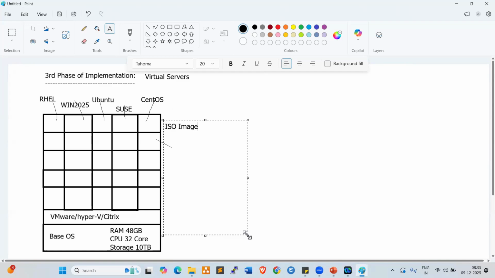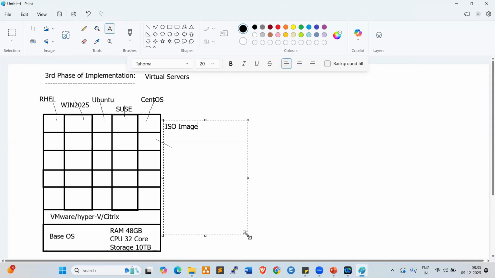For example, in your laptop, if you want to deploy an operating system, for example Windows, how do we deploy it? First we need to copy the image into a pen drive. We need to prepare the image. That pen drive we can configure as a bootable drive.